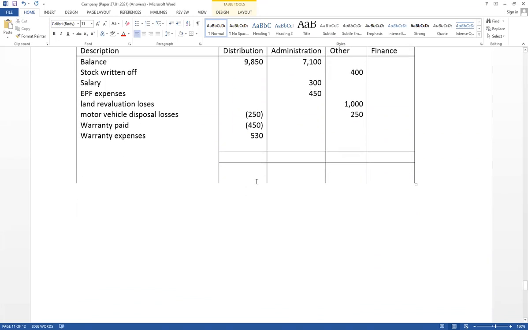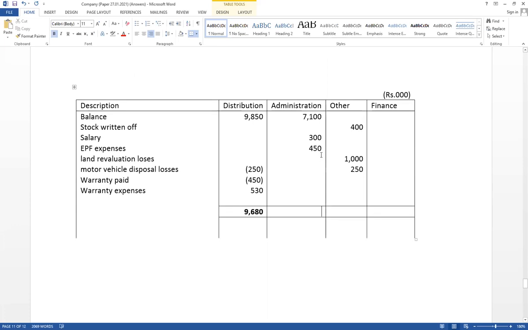Distribution expense. This one plus minus minus plus value equal 9,680. And administration take total value expense. Administration 7,850. And other expense total value equal 1,650. Finance expense 0. Think what, loan interest not available. Loan obtained end of the year. Leasing not available. Then those values should be included in income statement.